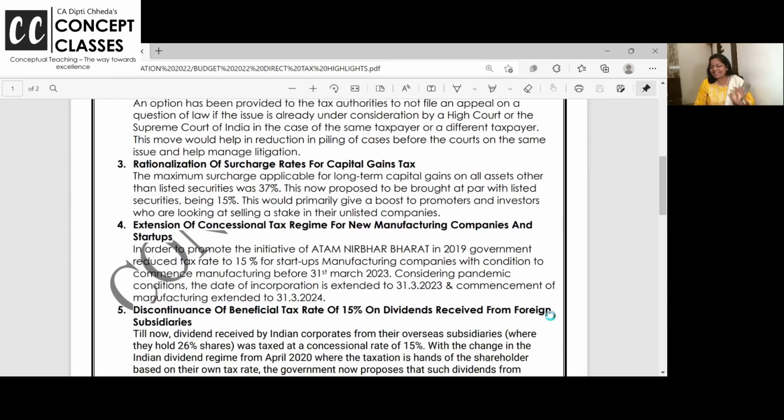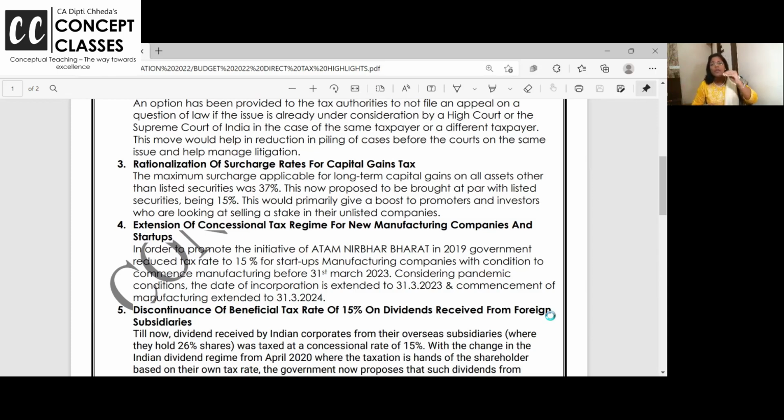Rationalization of surcharge rate. Yes, this is the only amendment applicable for individuals and others. Listen carefully. Long-term capital gain on listed shares up to 1 lakh was exempt. Beyond that, it is taxable at 10%. Now, whatever tax you pay on that, you have to pay surcharge. Surcharge rates have their own slab: 10%, 15%, 25%, up to 37% surcharge is levied.